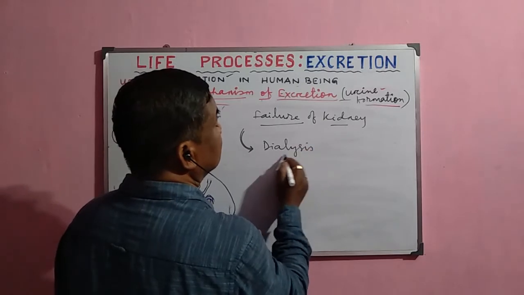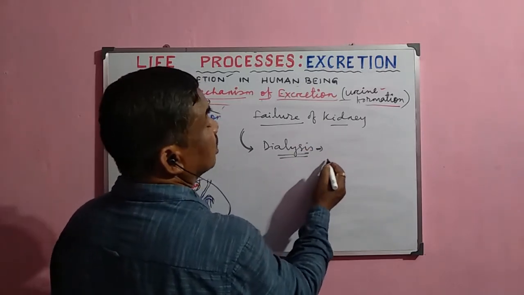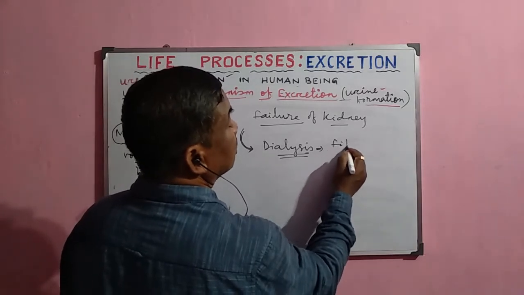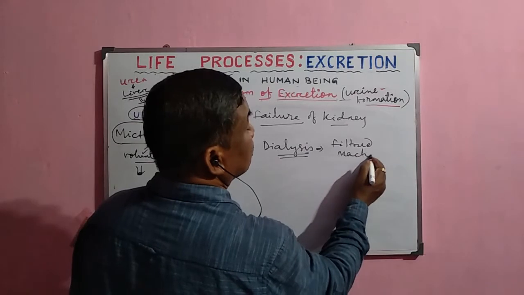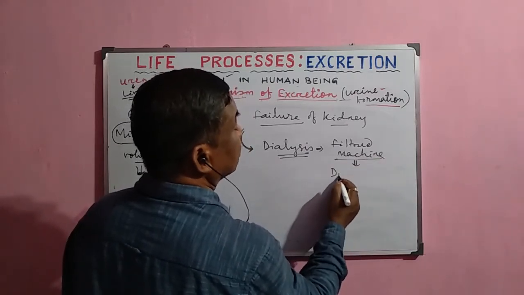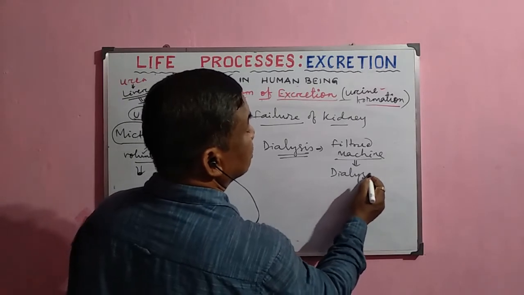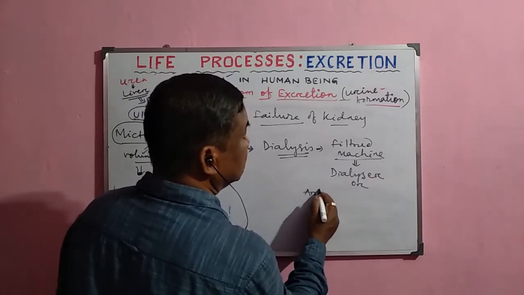What is dialysis? The blood is taken to the outside. After that it is filtered by a machine. This machine is called a dialyzer, or sometimes the artificial kidney.